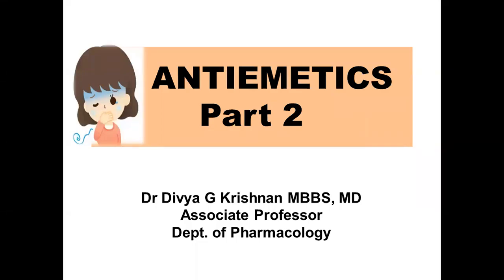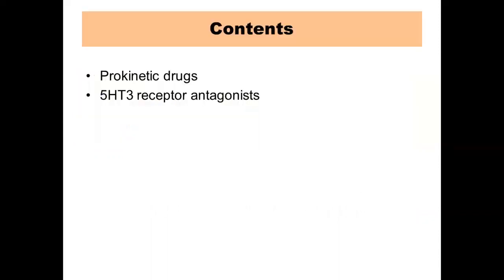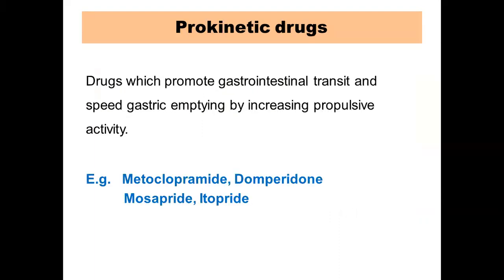Today we are going to continue with the second part of antiemetics. In this session, we shall be looking into two broad categories of antiemetic drugs, which are prokinetic drugs and 5-HT3 receptor antagonists. These two categories of drugs are very popularly used, and they are also very important from the examination point of view. So let us start with prokinetic drugs.